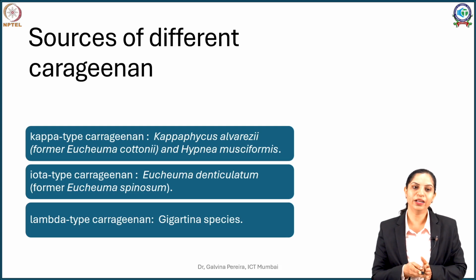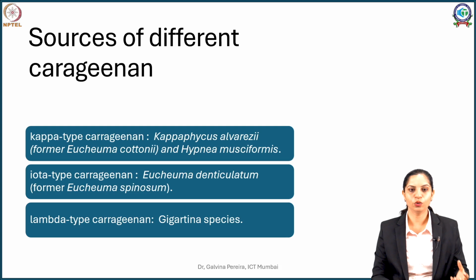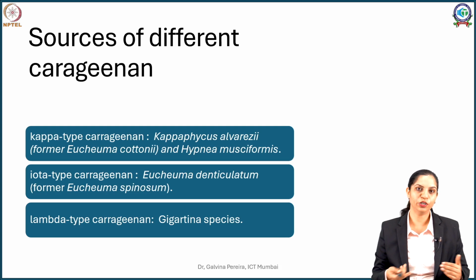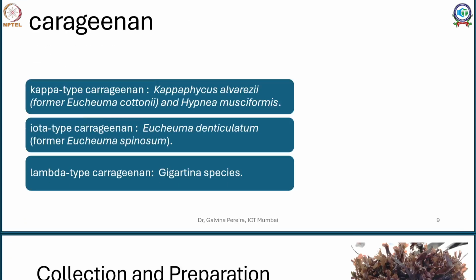The middle one, the iota type, you get from Eucheuma denticulatum, also known as Eucheuma spinosum. This is going to give you a middle consistency, a little soft. The non-gelling, viscosity-giving ones are mostly obtained from Gigartina species.